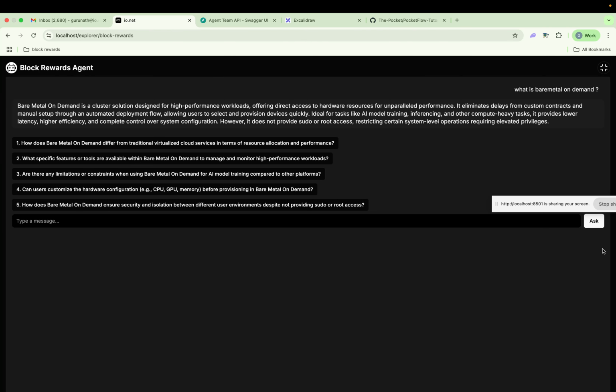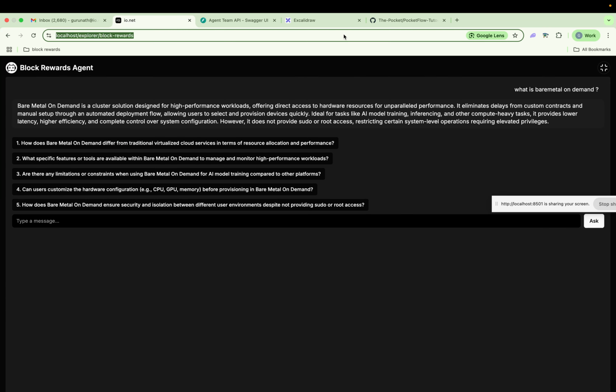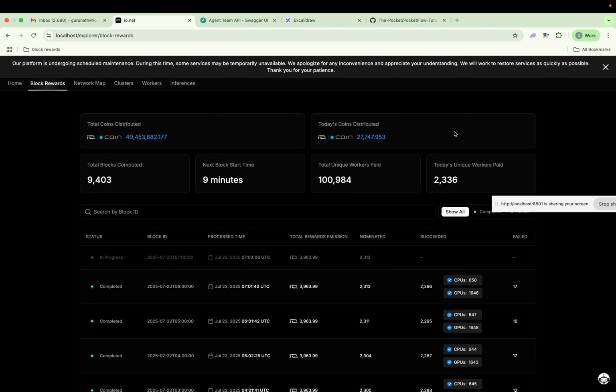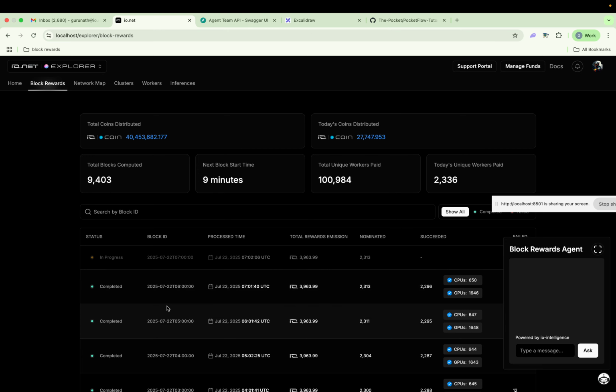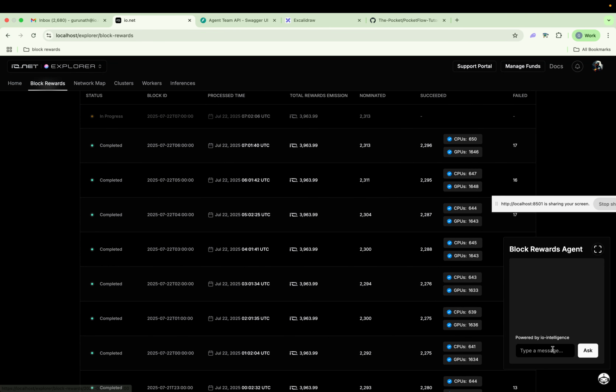Second, if you go to the block rewards, you will get a block rewards agent here. Let me refresh this page, so I will get a fresh page now. So here you are able to see most of the context, like all the blogs and all these things. If you have any questions, like how many blocks completed yesterday, how many devices failed earning block rewards for each block this week, let's say this week I'm using.